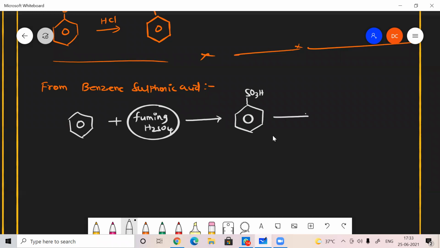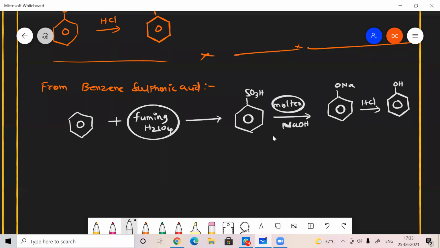Once the benzene sulfonic acid reacts with molten NaOH. What is the meaning of molten NaOH? NaOH plus heat, sir. NaOH plus heat, and then? So we cannot react it in high temperatures. No, we should react with high temperature because it's a molten one.